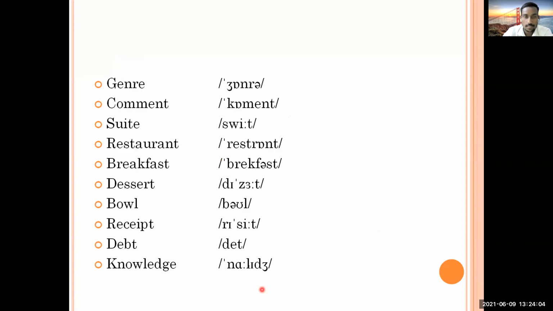We will go to the next slide, and on that slide we have a few words that we will discuss. So what is this? I will read it, I will pronounce it.